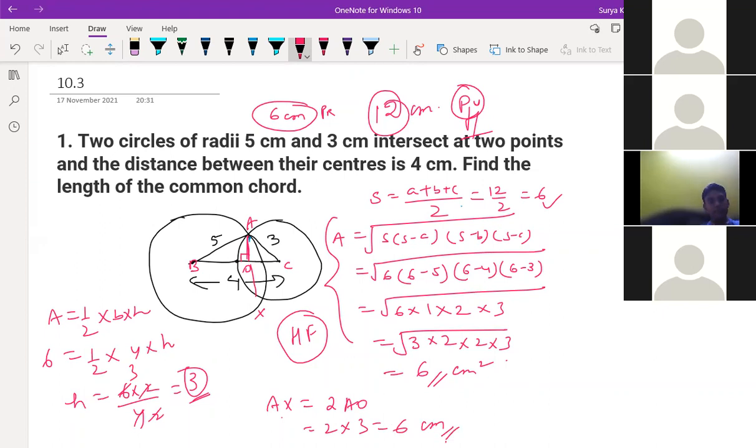Is it clear? Yes, sir. Yes, sir. Clear. You can do by this way. You have done the same way only, Priyanshu? Means your answer is correct. Yes, sir. Same way you have done.